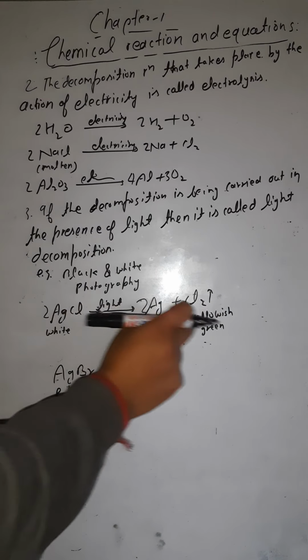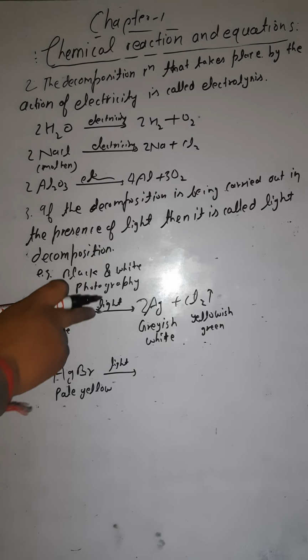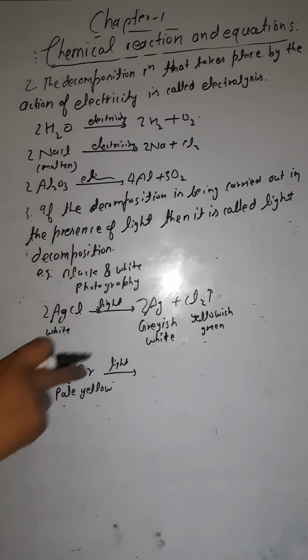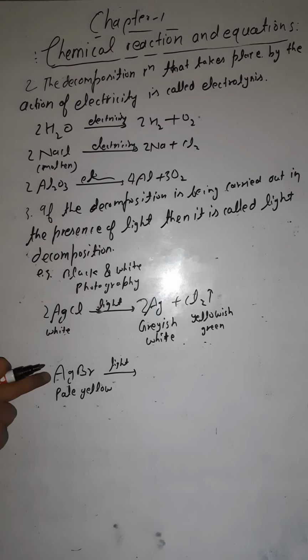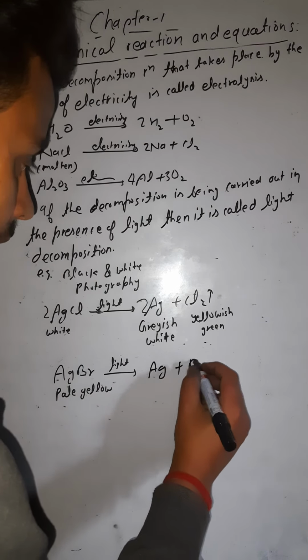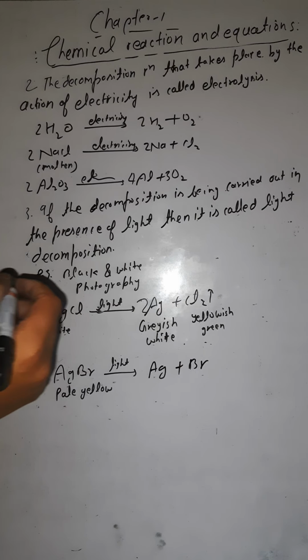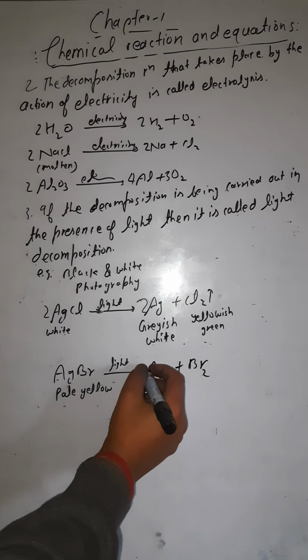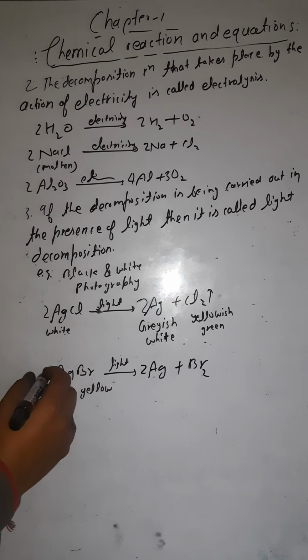So again it is an example of decomposition, but light decomposition, because it is carried out in the presence of light. Silver bromide in the presence of light is decomposed into silver and bromine, Br2, and to balance it, 2.